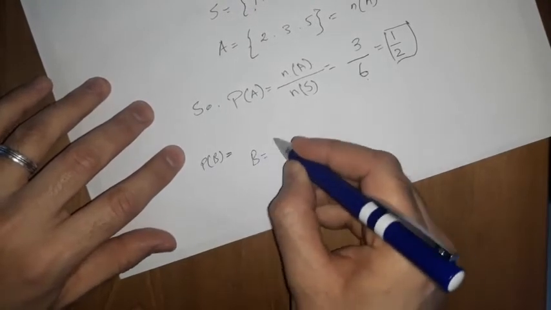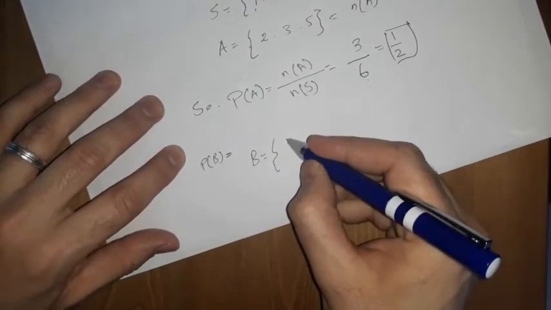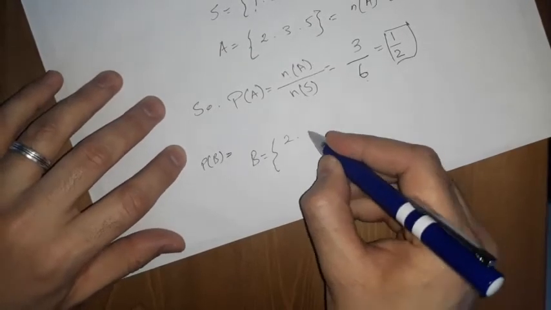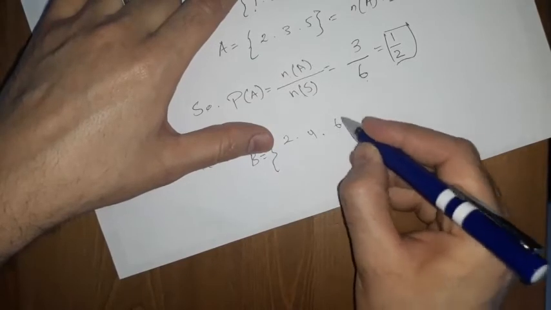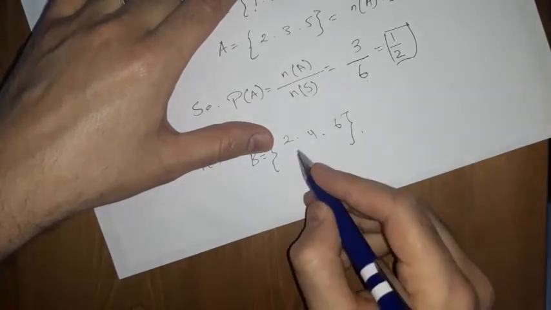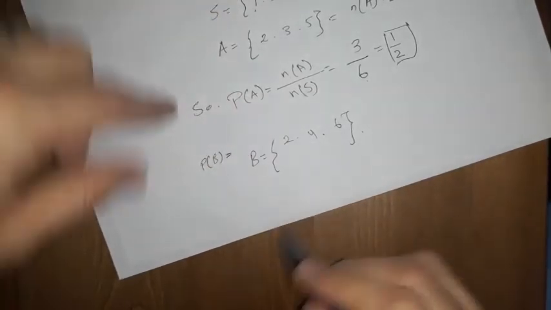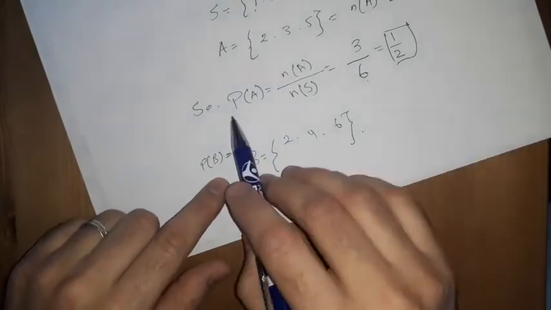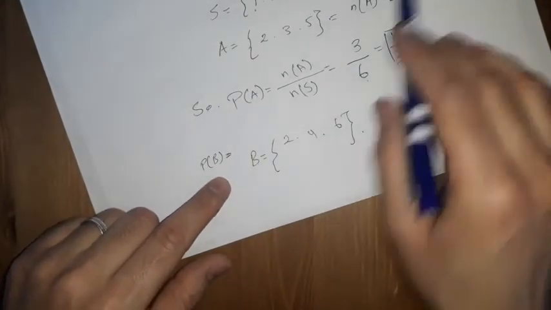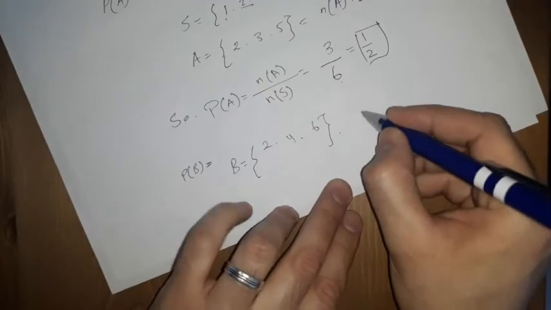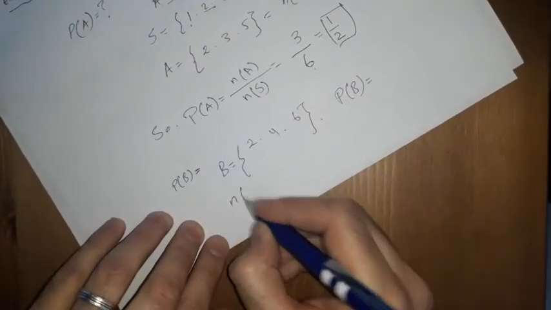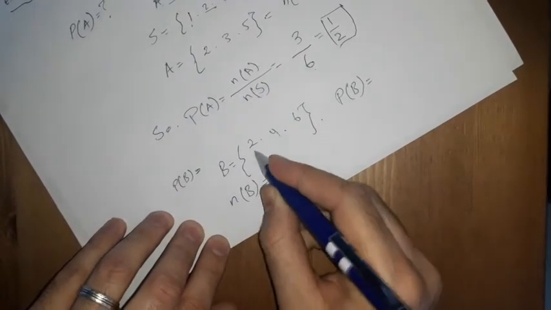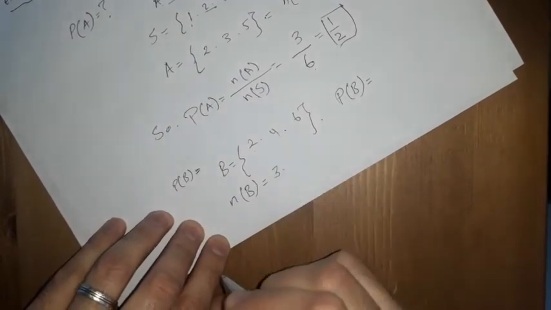The even numbers are 2, 4, and 6. That's it. And it's basically the same as the probability of A, right? So n of B is also 3 elements: 1, 2, 3, so it's 3.